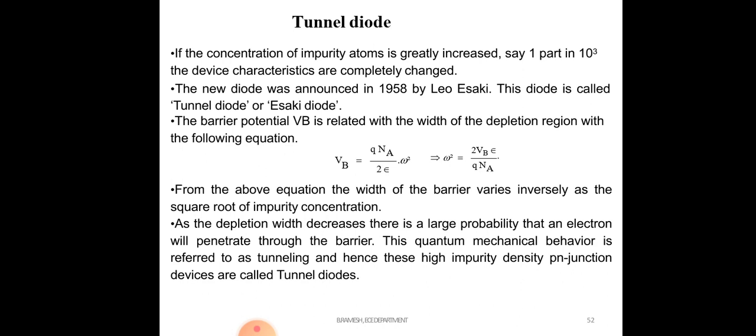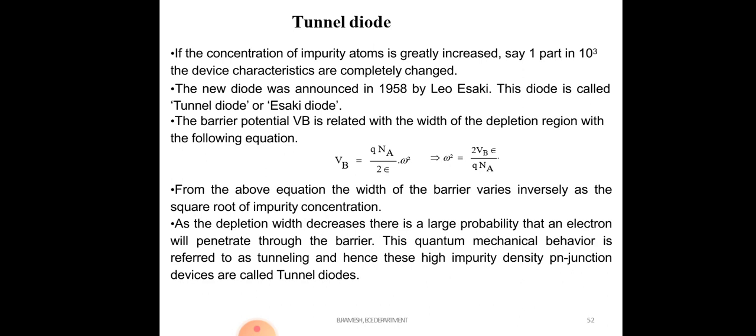When you add fewer impurities, that is a lightly doped diode, the width is high. When the doping level is high, the width becomes very, very narrow.